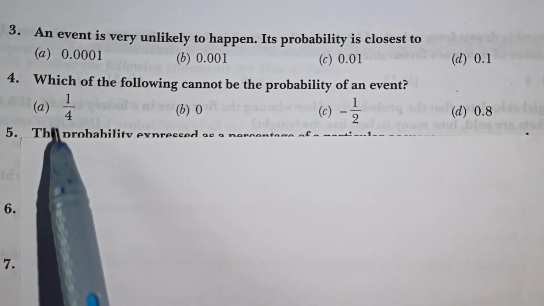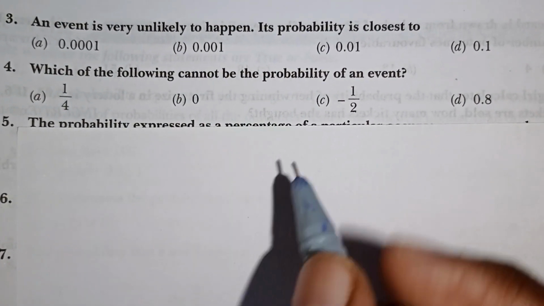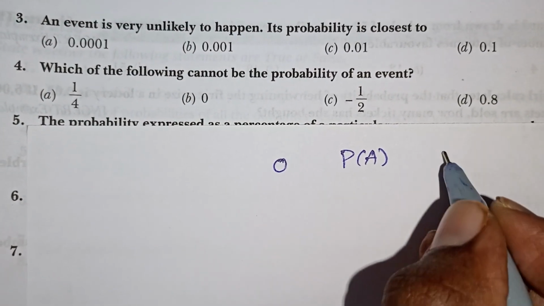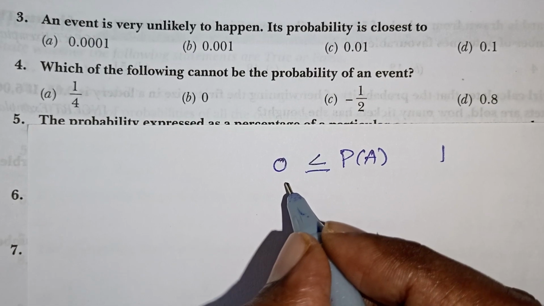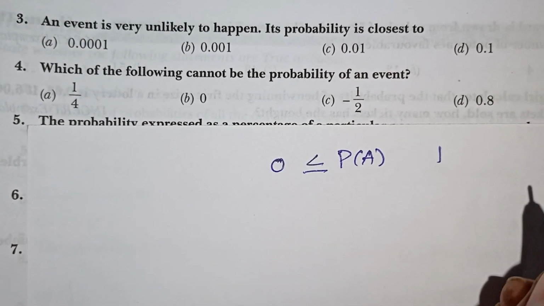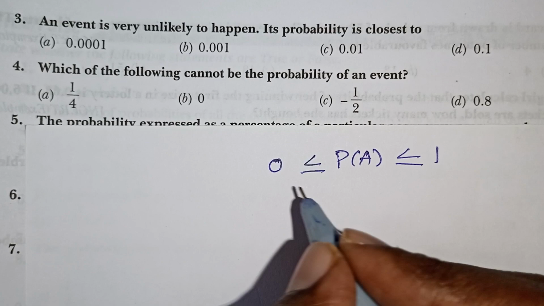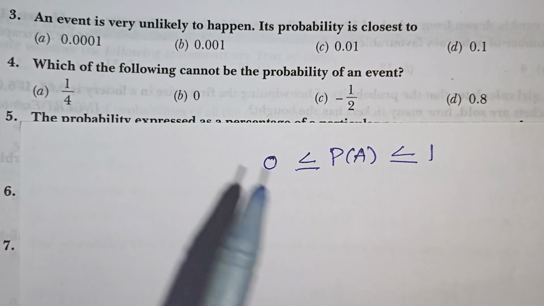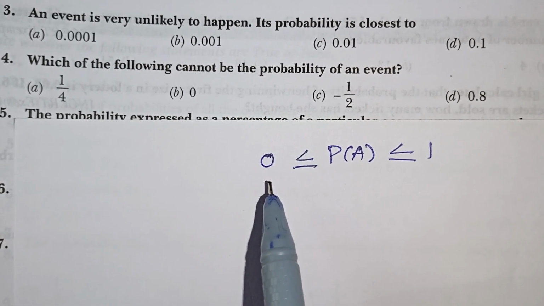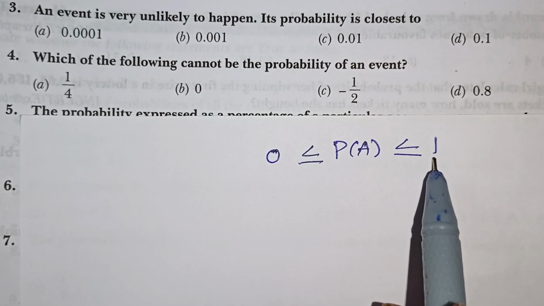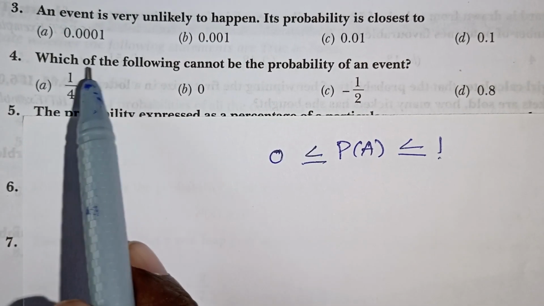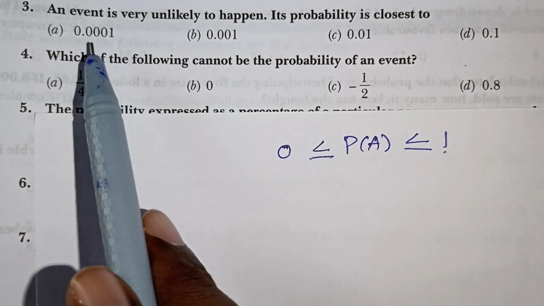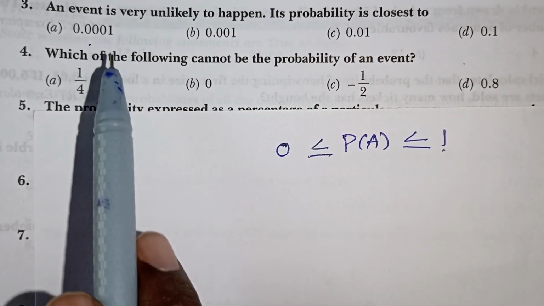Look at question number 3. An event is very unlikely to happen. First, keep it in our mind, the probability of any event lies between 0 and 1, because the thing which cannot happen will be 0, and what is certain to happen definitely will be 1. So all the answers come between 0 and 1. Now unlikely to happen will be nearest to 0. Likely to happen will be nearest to 1. So just compare all the numbers, and the one nearest to 0 is your final answer. By looking at all the values, this is nearest to 0. So the first option is the correct option.